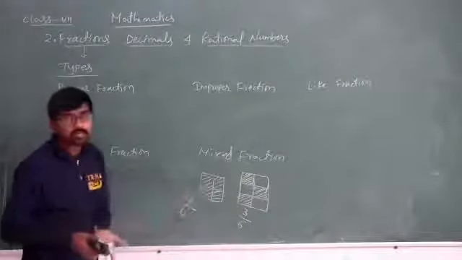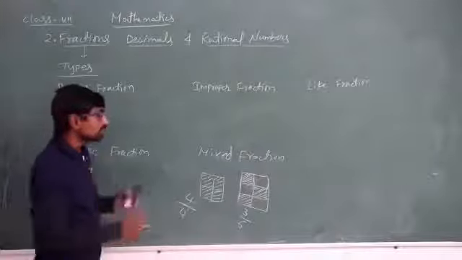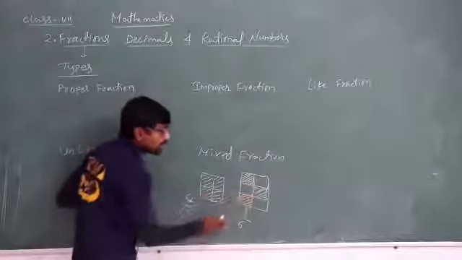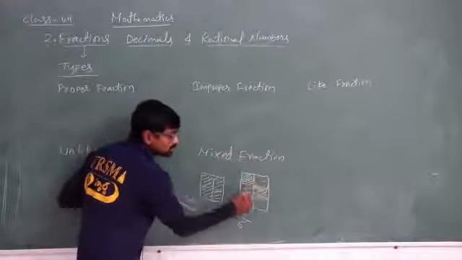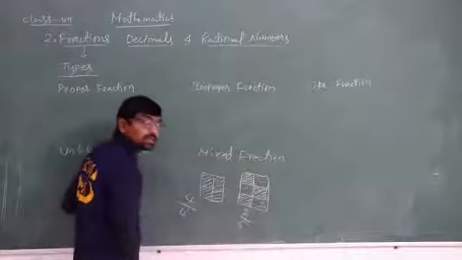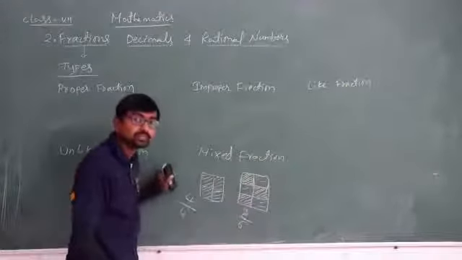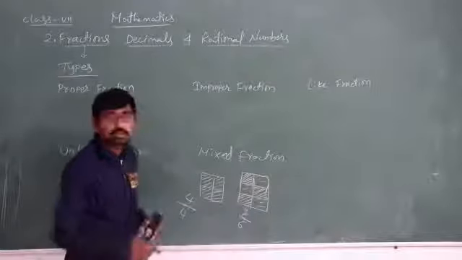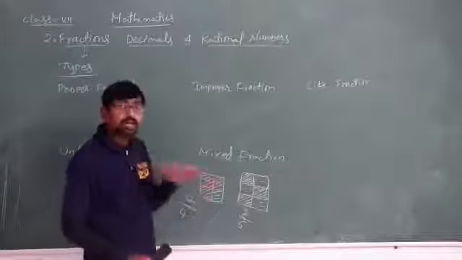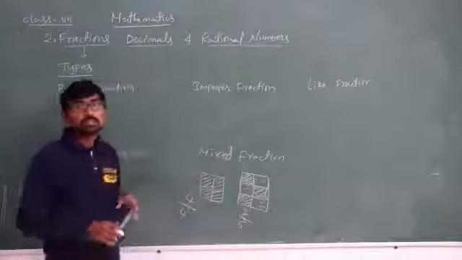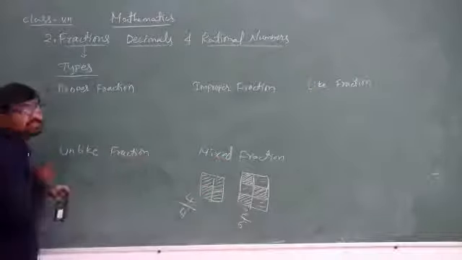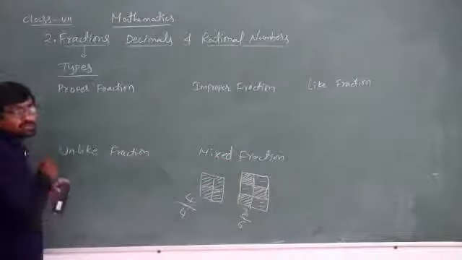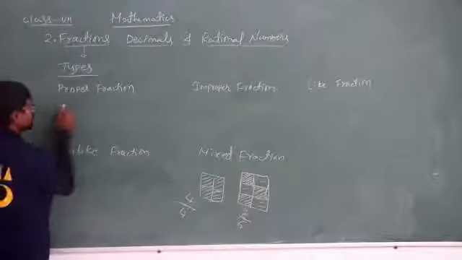On behalf of that, I can take. So in this, up to where can I take? 6 parts. 6 by 6 I can take. Can I write 7 by 6? Can I write 8 by 6? We can't write. The numerator we can't take greater than the denominator. So such types of fractions are called proper fractions. I think you have understood.